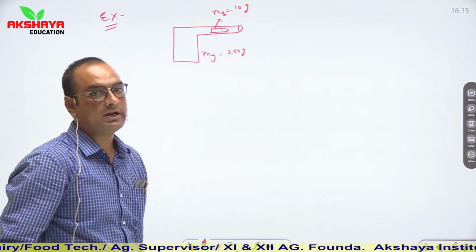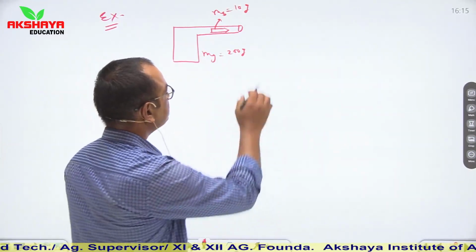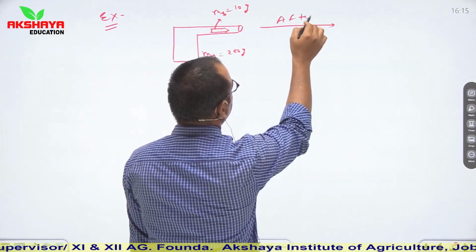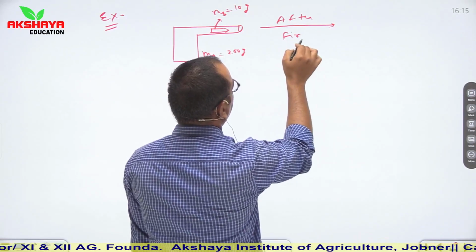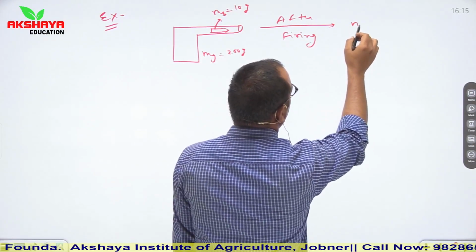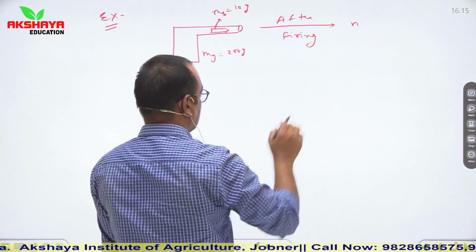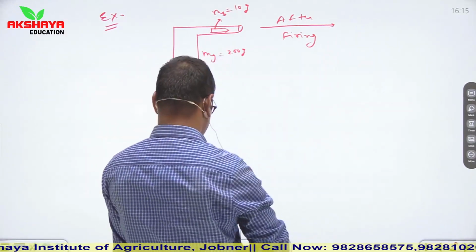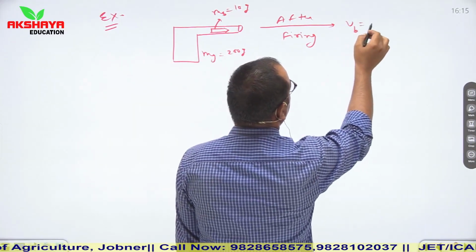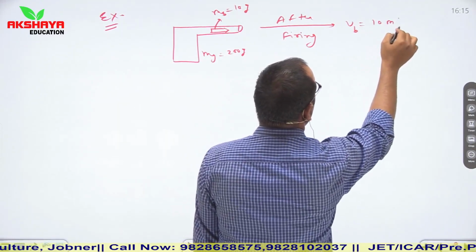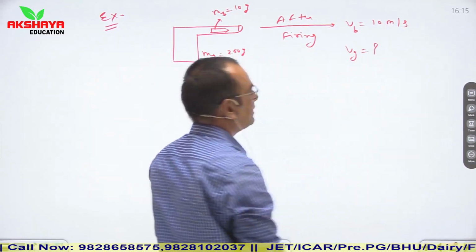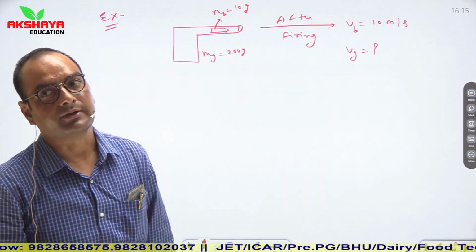Initially, bullet is fixed in gun. When bullet is fired, then, I directly write values, velocity of bullet is 10 meter per second. So find the recoil velocity of the gun.